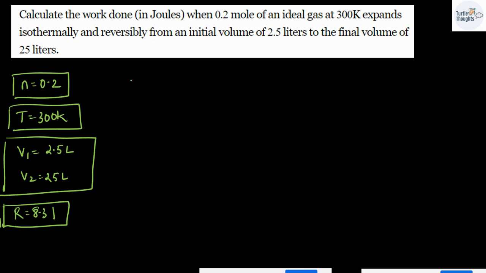Now, considering the same, work done is equal to 2.303 nRT log V2 divided by V1 in this case.